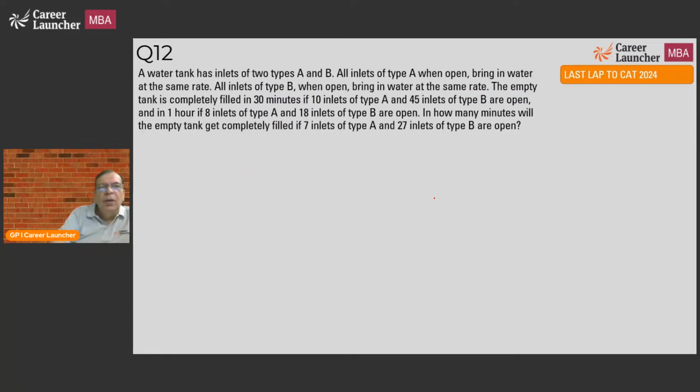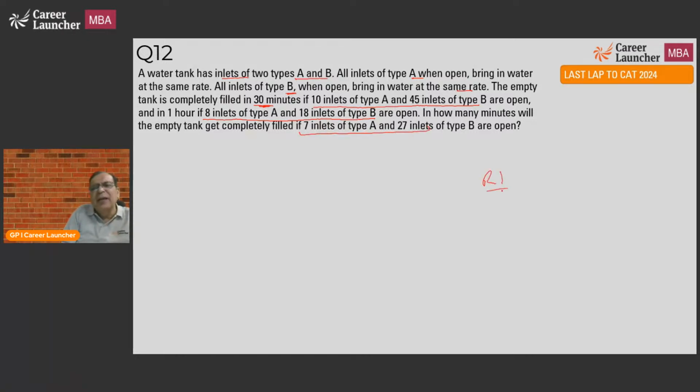Question 12. Water tank. Again, arithmetic, time and work. A water tank has inlets of two types, A and B. All inlets of type A when open bring in water at the same rate. All inlets of type B when open bring in water at the same rate. The tank is completely filled in 30 minutes if 10 inlets of type A and 45 inlets of type B are open, and 1 hour if 8 inlets of type A and 18 inlets of type B are open. In how many minutes will the tank get completely filled if?